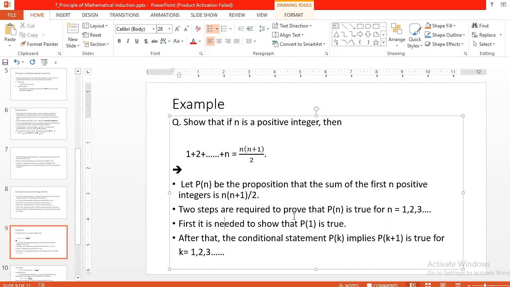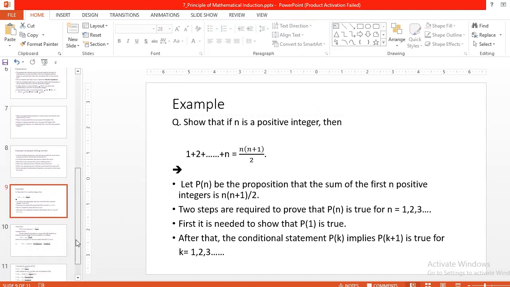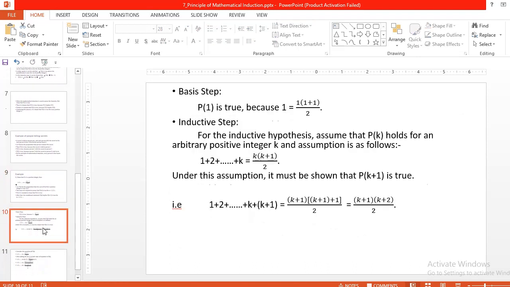After proving P of 1, we require that the conditional statement P of k implies P of k plus 1 is true for k equal to 1, 2, 3 up to n. This is the explanation for the solution. See here, two steps are required, as we have seen in the previous lecture, previous PPT. So what are these two steps? Basis step. What is the basis step? P of 1 must be true.